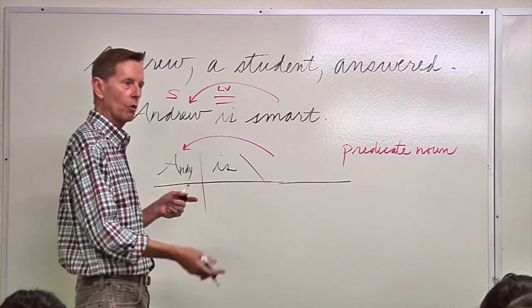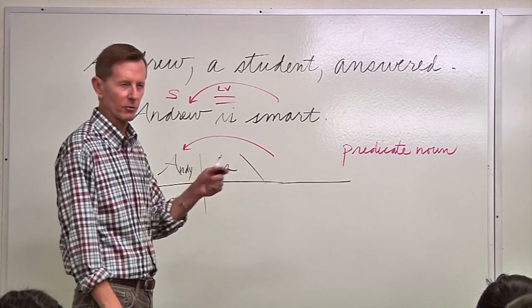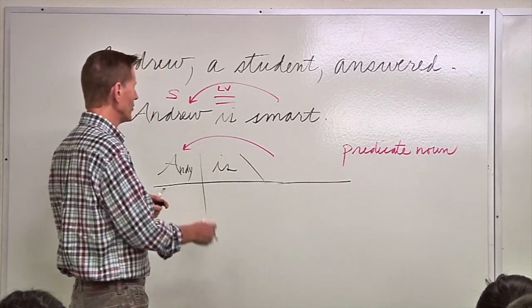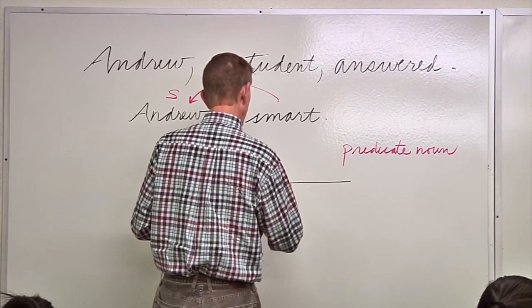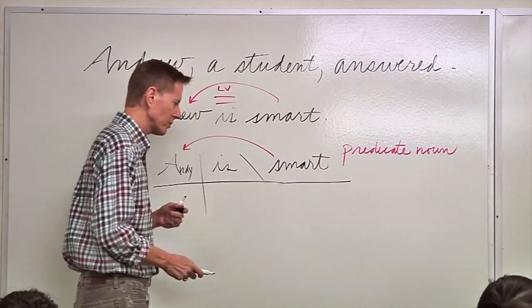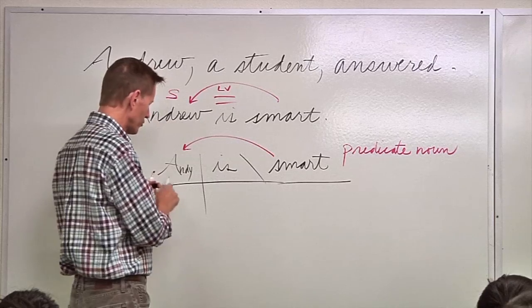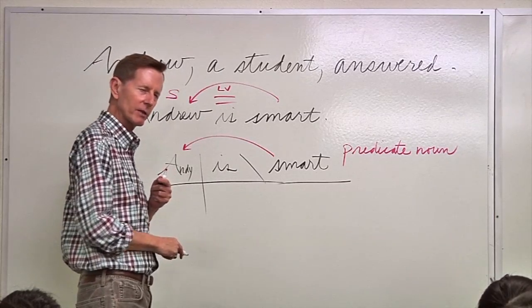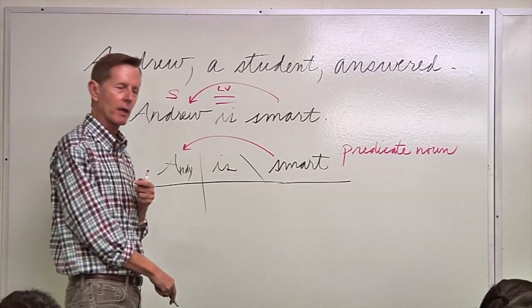But we can turn it into a whole sentence. Students love to do this because it uses up more space in essays. Young students, you know. Oh, yeah. So we can put an adjective over here. Andy is smart. And this is not a direct adjective that we would put underneath, like smart student. That's a direct adjective describing a noun, directly modifying it, and we diagram it straight under the noun.